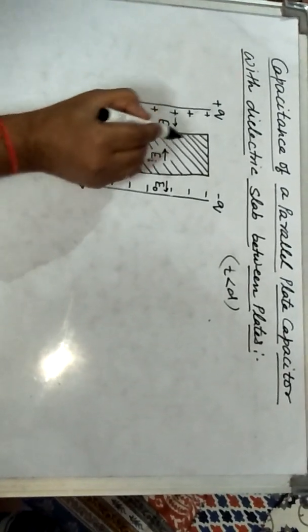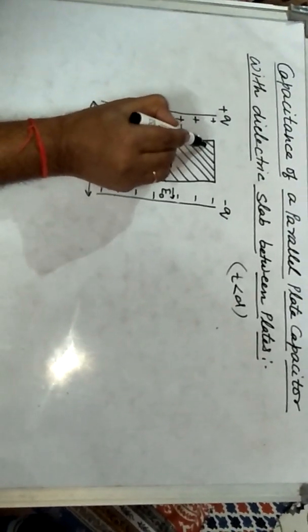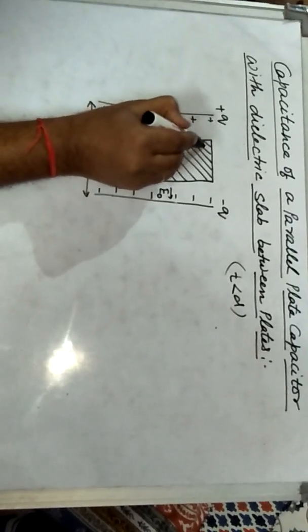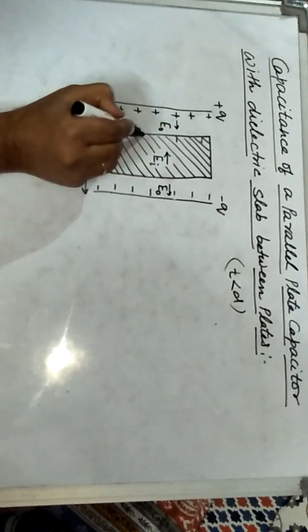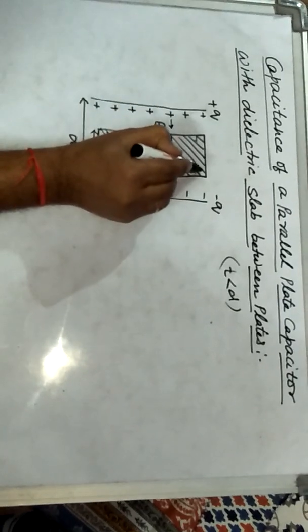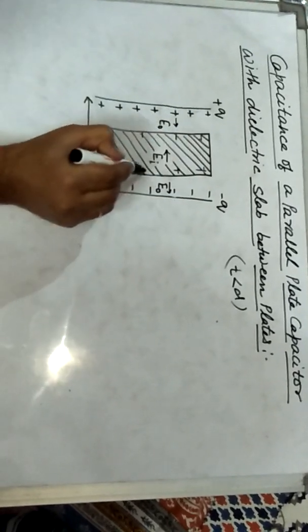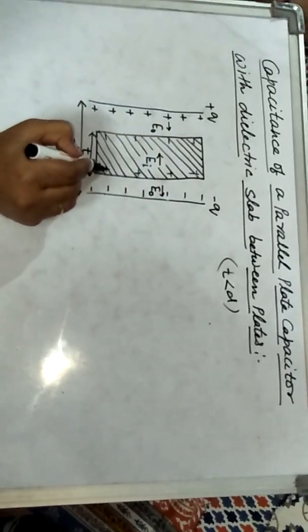So due to induction, a negative charge, just the opposite charge, is developed on this side of the slab, and a positive charge is developed on the other side.